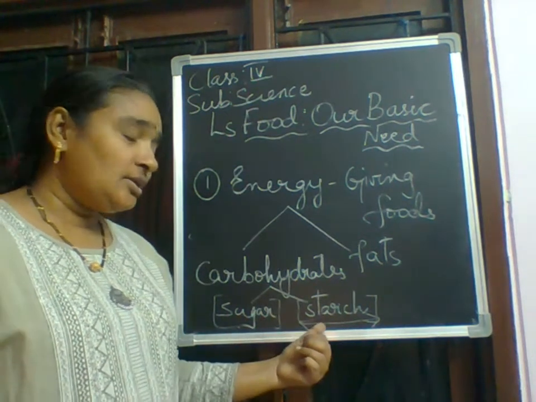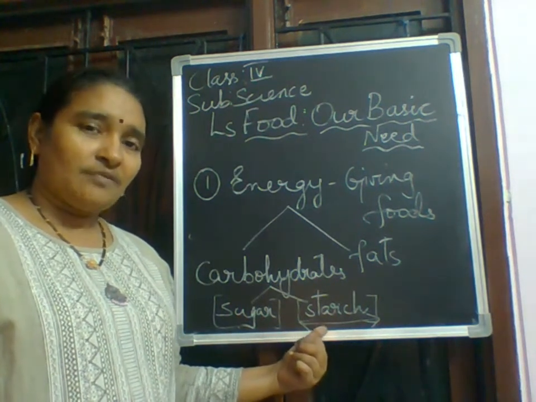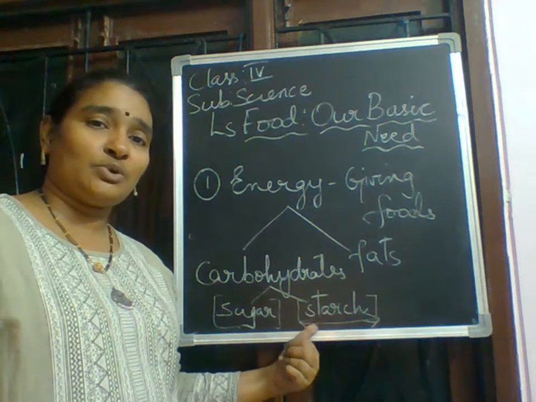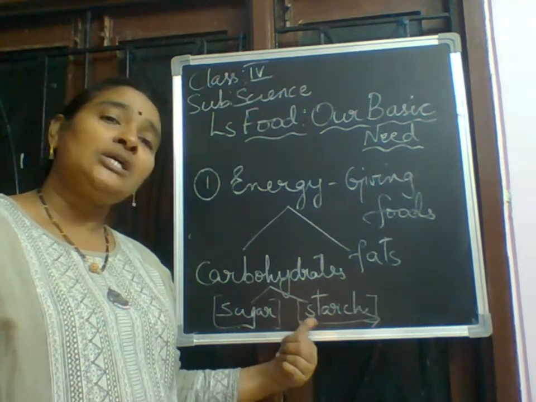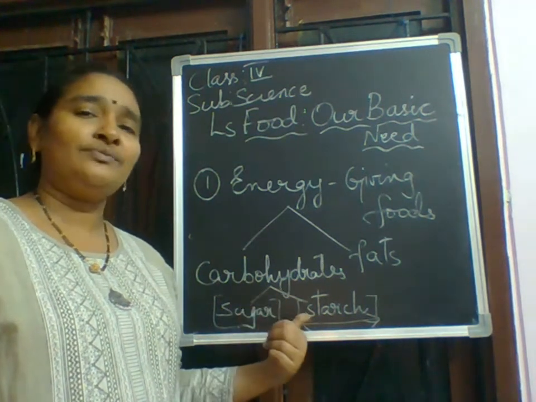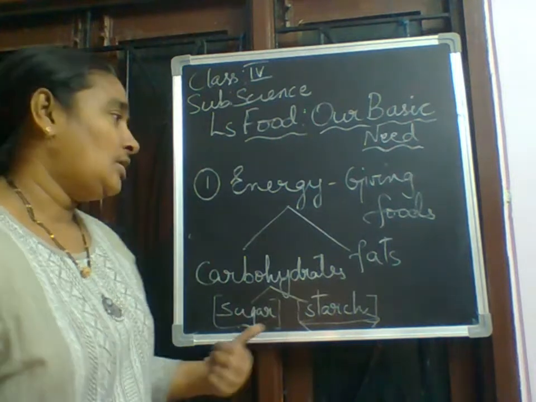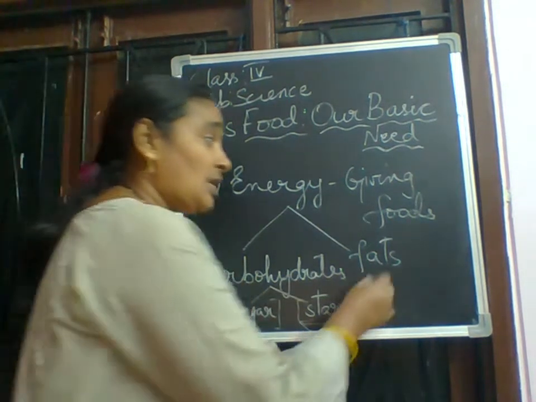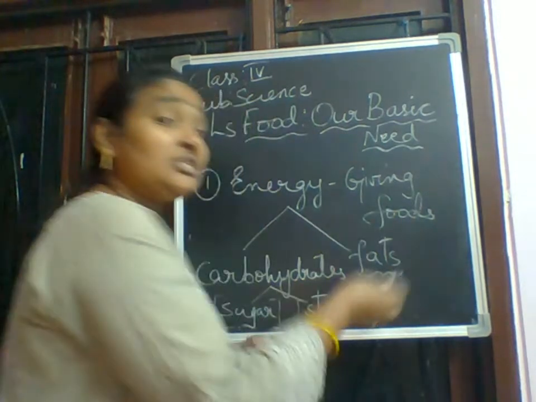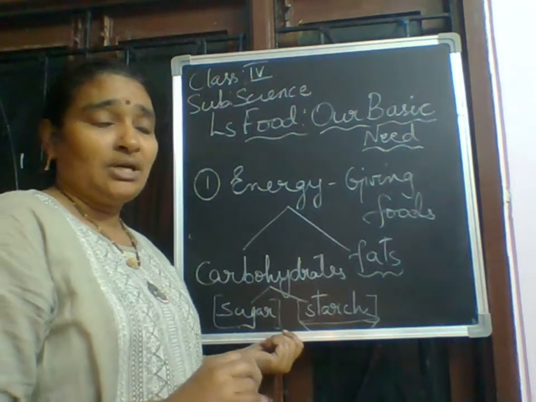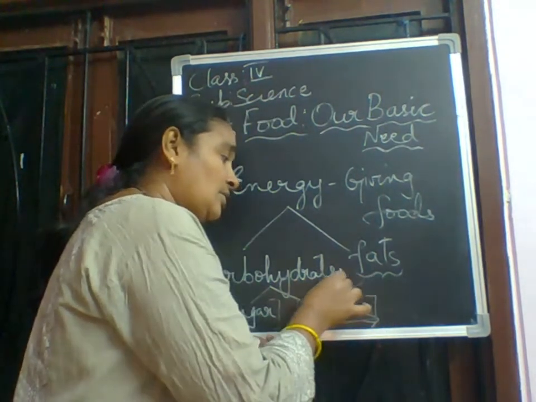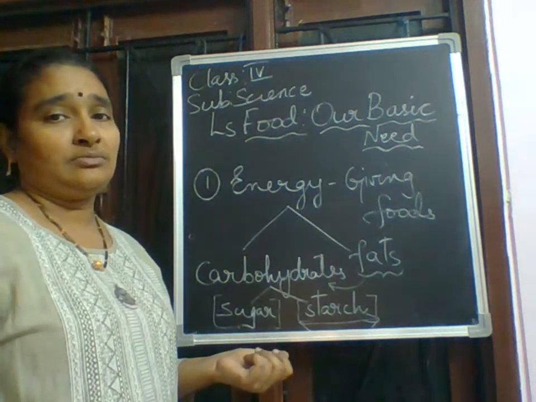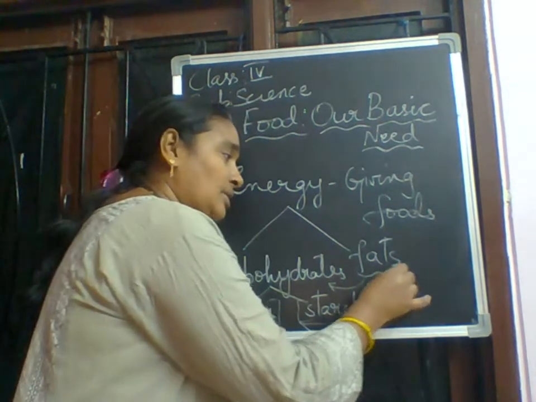Other than the cereals, potato and sweet potato also contain a lot of starch. Now we will go for fats. Fats give a lot more energy than carbohydrates. They give more energy than carbohydrates. So what are they?